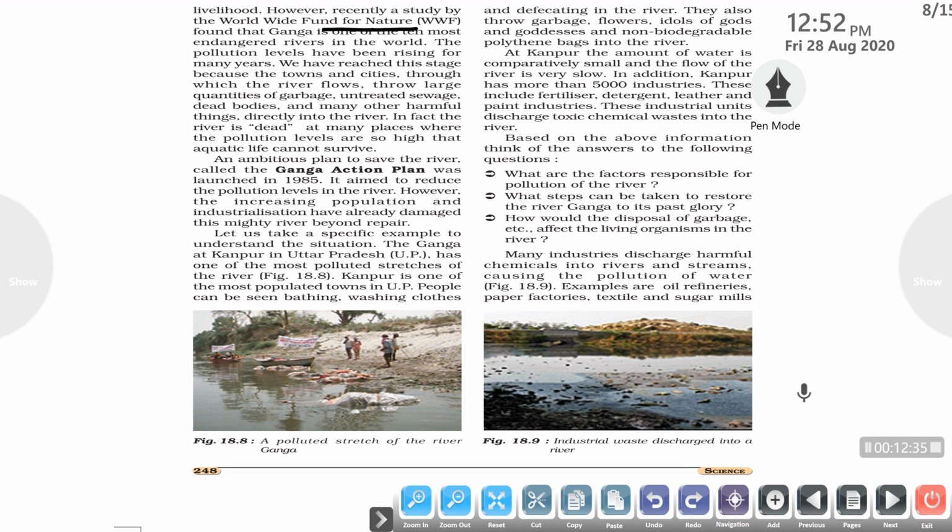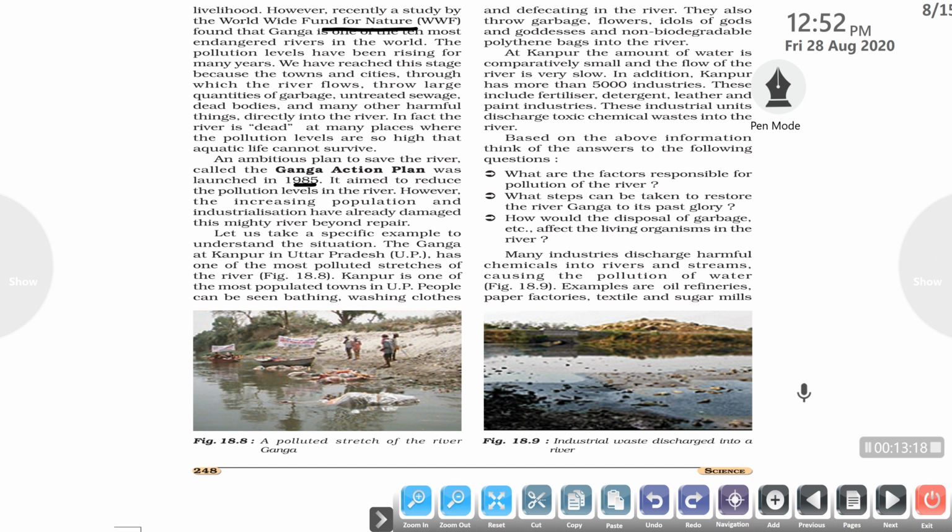We have reached this stage because the towns and cities through which the river flows throw large quantities of solid waste, liquid waste, untreated sewage, dead bodies and many other harmful things directly into the river. In fact, the river is dead at many places where the pollution levels are so high that aquatic life cannot survive in it. An ambitious plan to save the river, called the Ganga Action Plan, was launched by the government in 1985. The main motive was to reduce the pollution level in the river Ganga. However, the increasing population and industrialization have already damaged this mighty river beyond repair.